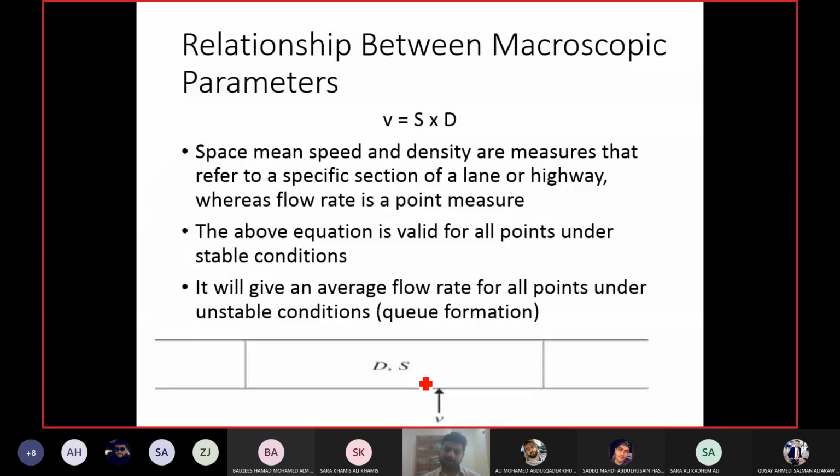Okay, unstable conditions are when the vehicles start to form a queue, and whenever a vehicle enters, it has to stop because of the queue, and then it will move when it has the chance. So this is unstable. Stable is when it enters and keeps on moving till the end. Okay, so this equation has these two limitations. The segment should be uniform in terms of design and the flow should be stable.